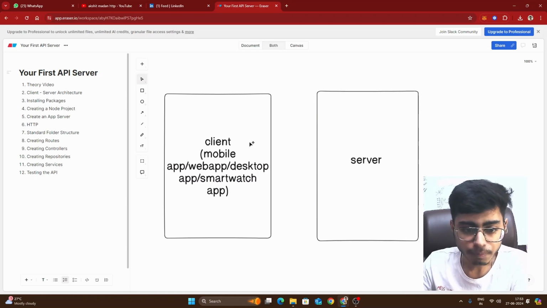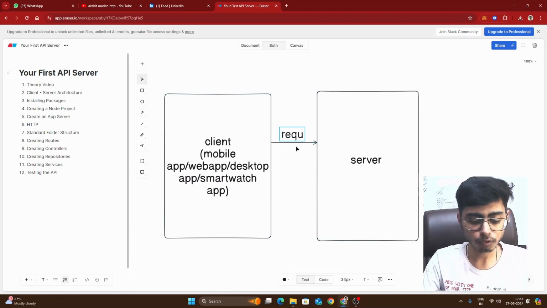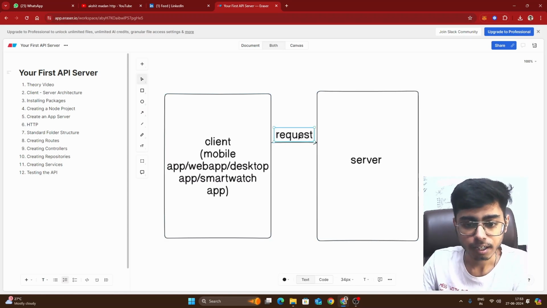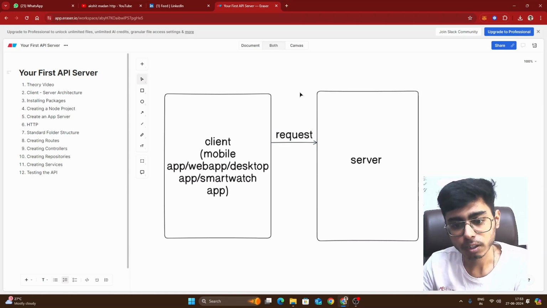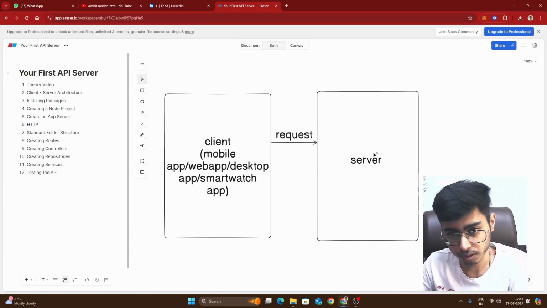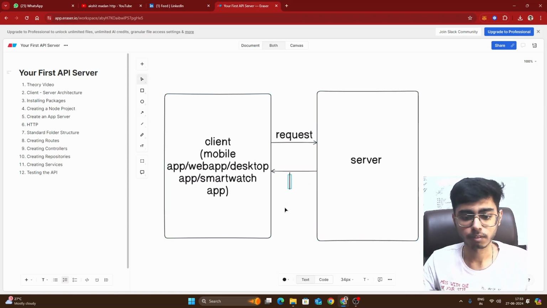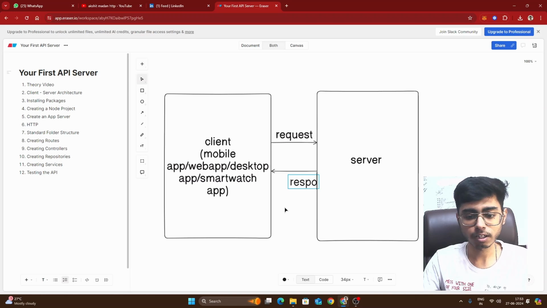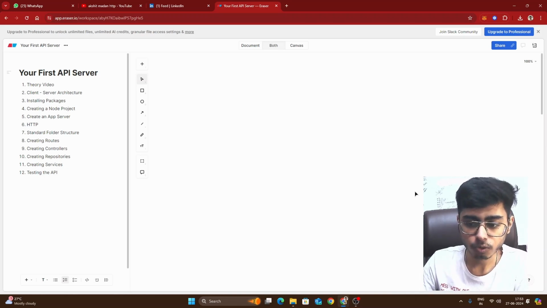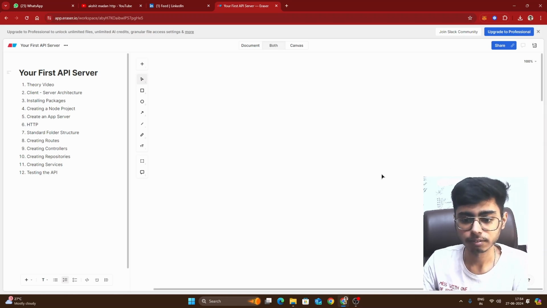What happens is this client creates a request to the server for a particular resource. Let's say, hey, I want to fetch all the products in Amazon. So this is a request. The client gives a request to the server, and the server returns the response. So what the server does is, server says, okay, you want... where did my diagram go?